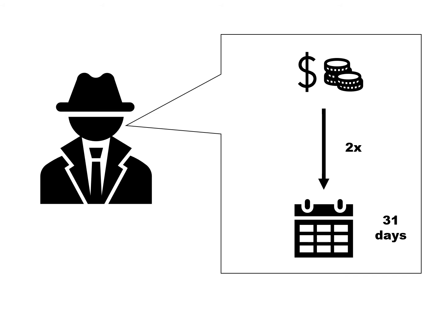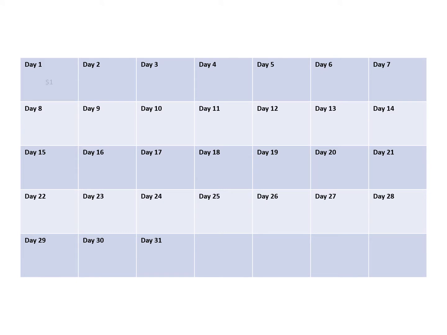Let's find out. On day 1, we got the $1. Then after one day on day 2, the $1 has become $2. Then continue to day 3, the $2 becomes $4, and day 4, $4 becomes $8. So let's continue, and after 7 days or 1 week, $1 has become $64.